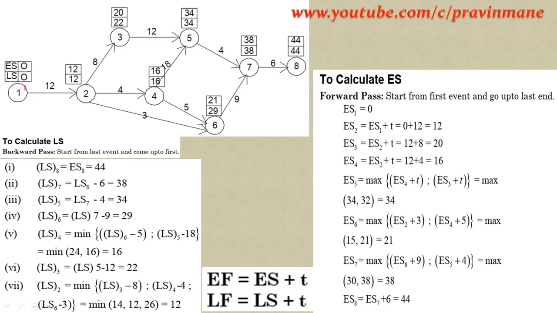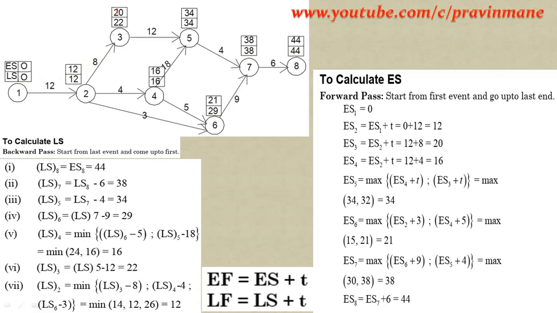We require to write this way for any event. This is the event. For activity, this is 12, 8, these are the activity, and these are the event. As far as your PERT is concerned, events are important. So here we are writing earliest start, latest start. So same way we are having.